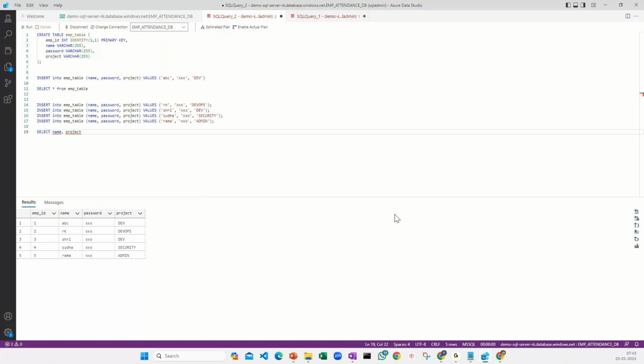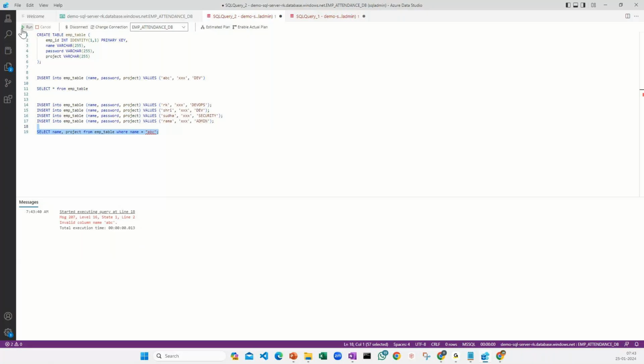And then I should say from employee table where what? Where name is equal to ABC. Let's see in case this can run. Okay, I think name is equal to, wait a minute, where name, see, like this, one minute.